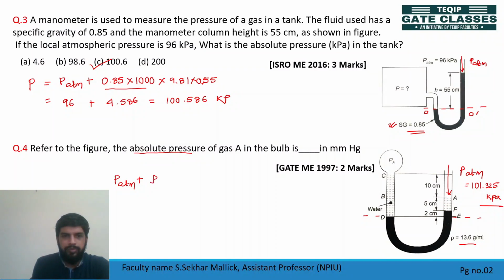So rho of water g, and this is 5 centimeter means 0.05, rho g h complete. Then again plus rho of mercury g, this side is 2 centimeter, so 0.02.